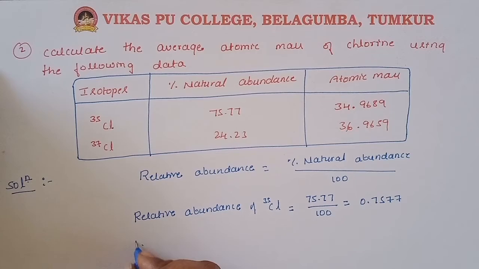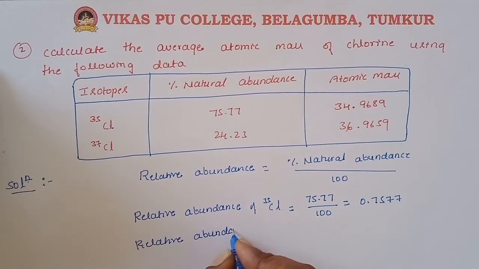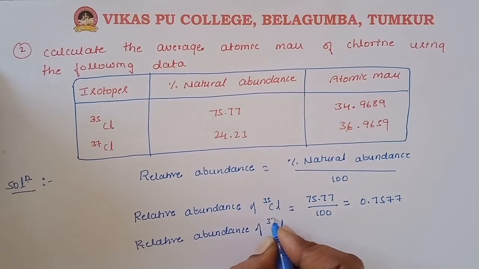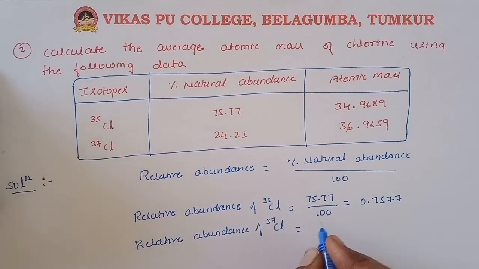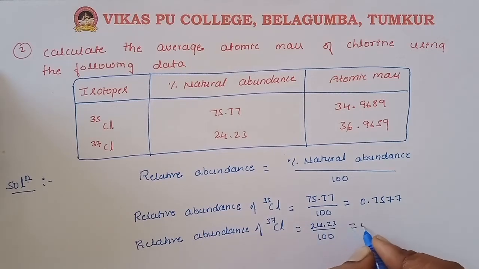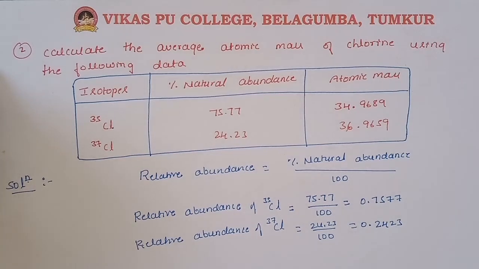Like that, we calculate the relative abundance of chlorine 37: the natural abundance given is 24.23, divided by 100, and we get 0.2423. That gives us the relative abundances of the chlorine isotopes.